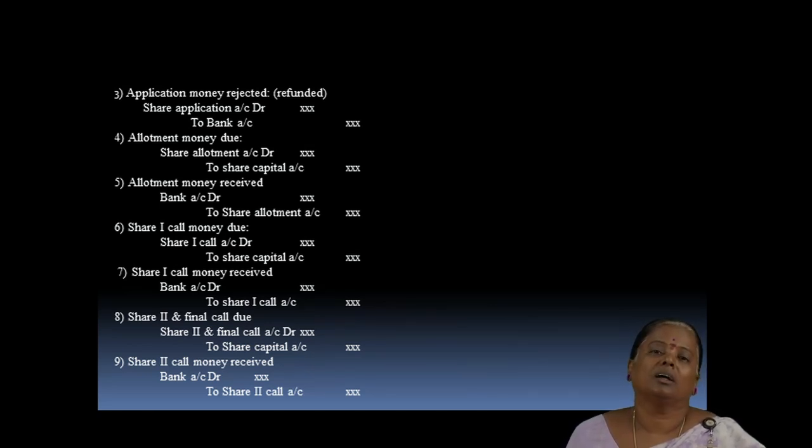Then for the second call due, the journal entry is share second and final call account debit to share capital account. Then the entry for the receipt of the second and final call money is bank account debit to share second and final call account.